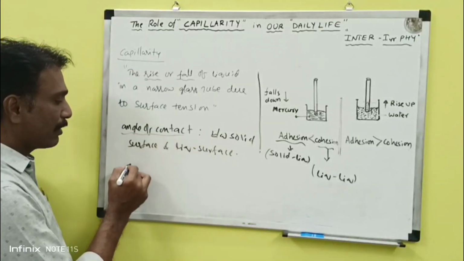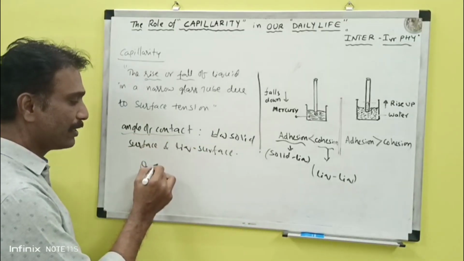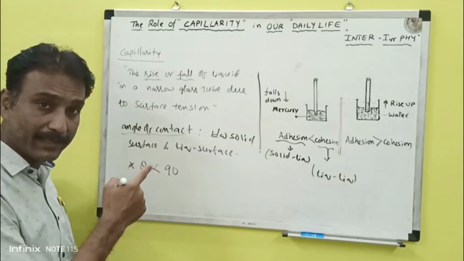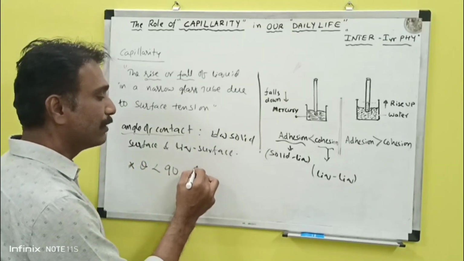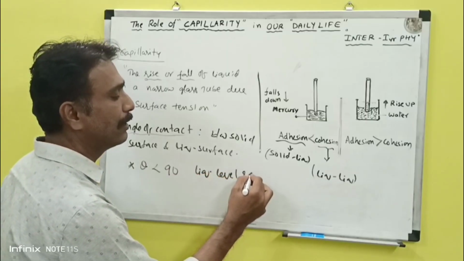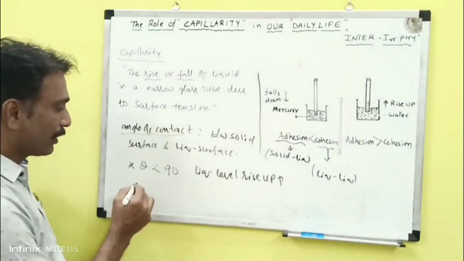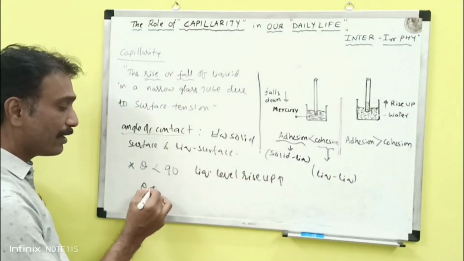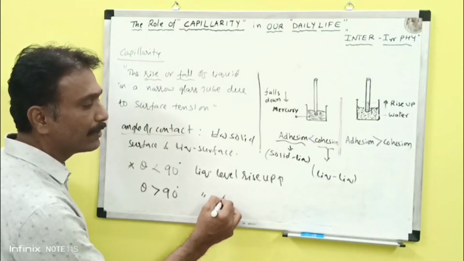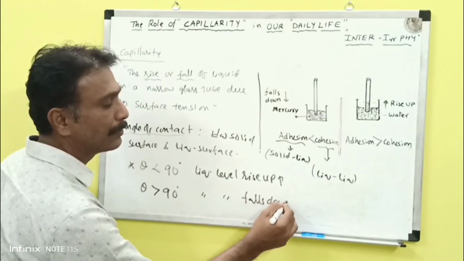When the angle of contact theta is less than 90 degrees, then the liquid level rises up. If theta is greater than 90 degrees, then the liquid level falls down.